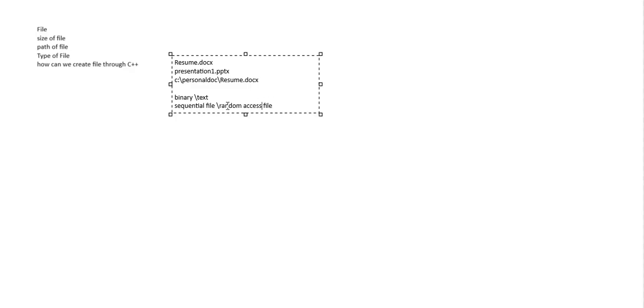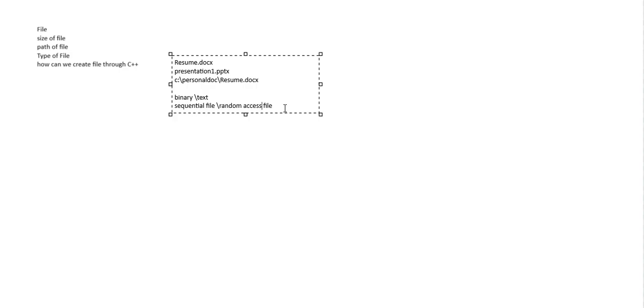This is not really a file type, but a type of access, how we are accessing the file. On that basis we say this is a sequential file or this is a random access file, but that is not strictly correct. The file is the same, how we are accessing it is different. Let's say I have written a story and I am reading it one by one, then that is sequential access.